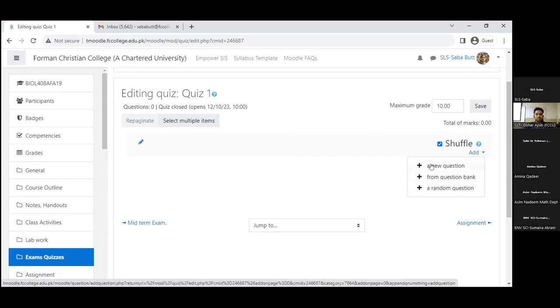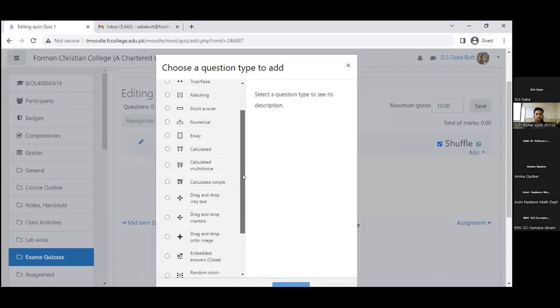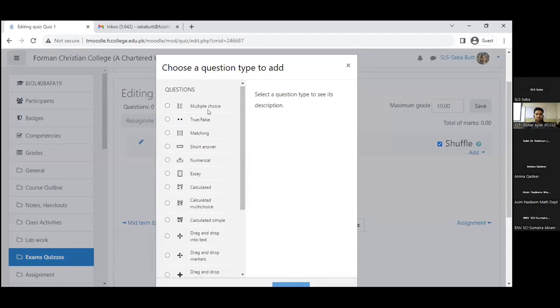So I start with a new question. Now we can see there is a long list of options here. Multiple choice, true/false, matching pairs, short answers, numerical if you are mathematics and stats people, essay type question which is a descriptive one, calculated multi-choice, and many more options.